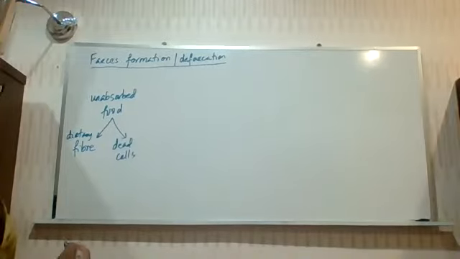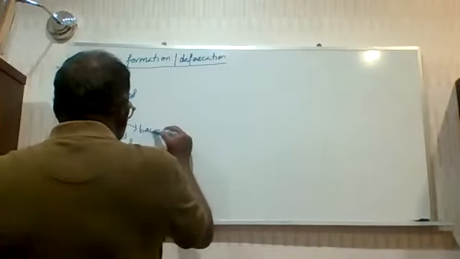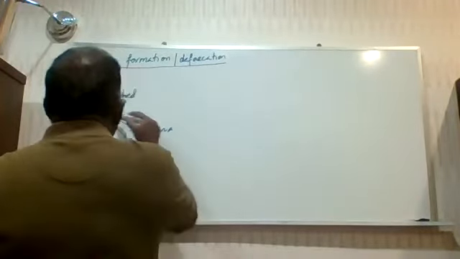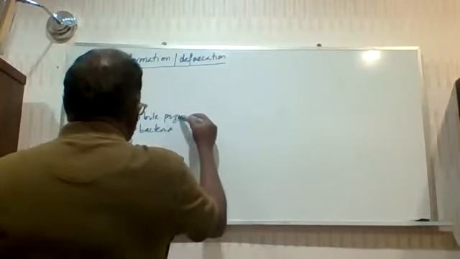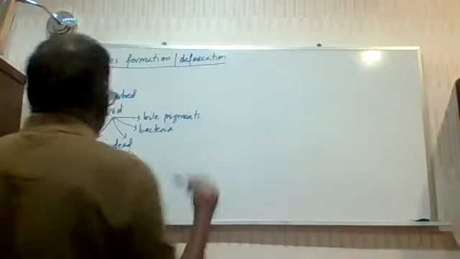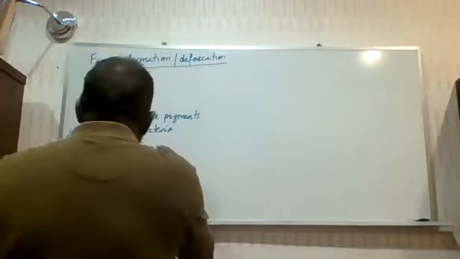So right now in the unabsorbed food, you also have bacteria. You also have bile pigments. These are some of the contents of your unabsorbed food. On top of it, it also contains toxic substances.